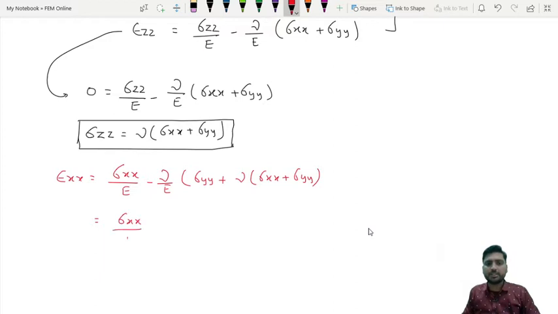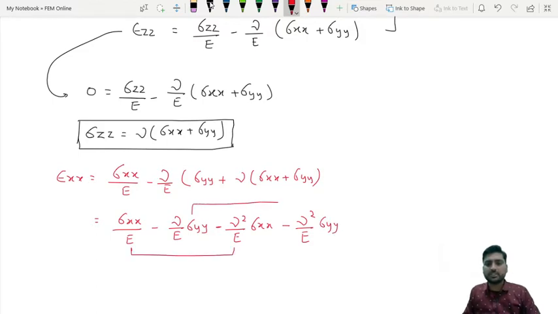Sigma xx upon E minus, multiply each term, nu by E times of sigma yy plus... here it will be minus only. So minus nu into nu square upon E sigma xx minus nu square upon E sigma yy. So from here, this is the sigma xx term and this is your sigma yy term. From here, what you can take outside, 1 by E you can take outside.